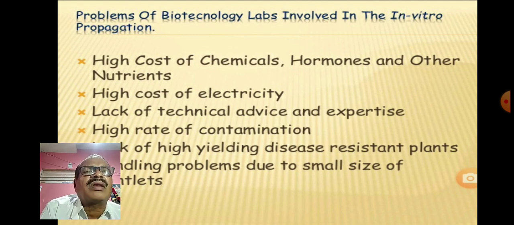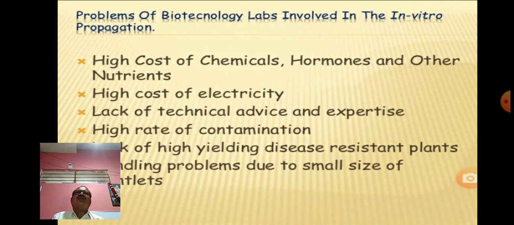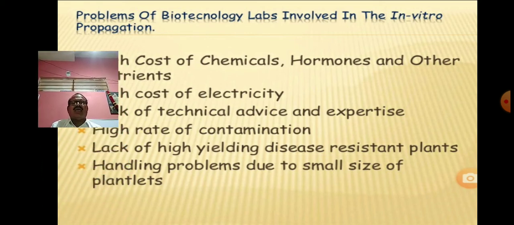The main benefit of producing different crop plants through tissue culture or micro propagation is that these plants have high disease resistance and high yield.